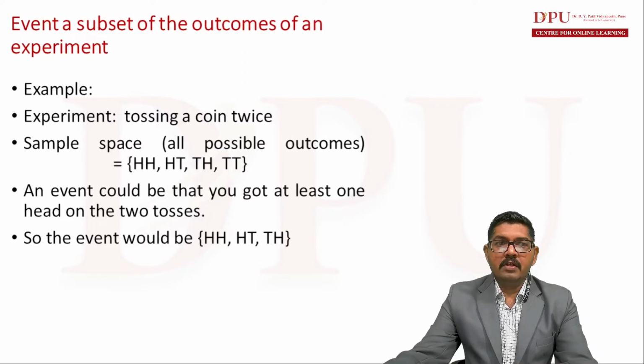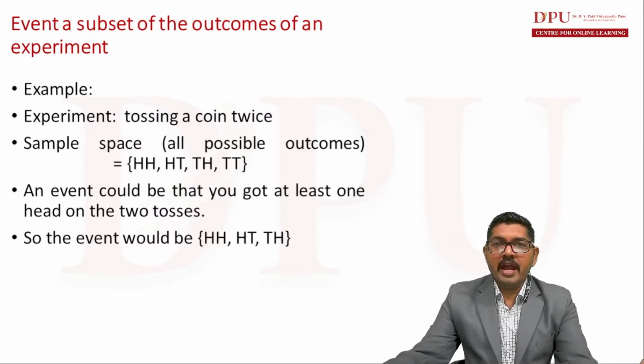For example, the experiment is tossing a coin twice, and the sample space in this case would be HH, that is both are heads, HT, one head and one tail, TH, one tail and one head, and then TT, both are tails. These are the different possible outcomes of an experiment which consists of tossing a coin twice. An event could be that you got at least one head on the two tosses.